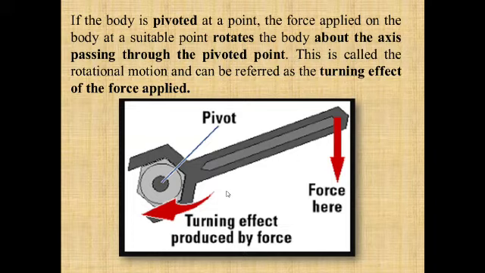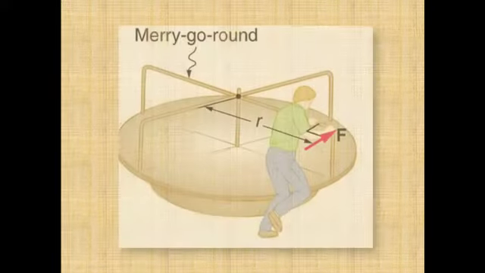So in order to produce the turning effect, what do we need? We need a force. This is the force, and it should be perpendicular to the pivot, and we need a certain distance from the pivot to the point of application of the force. So this is how we can produce the turning effect by the force.